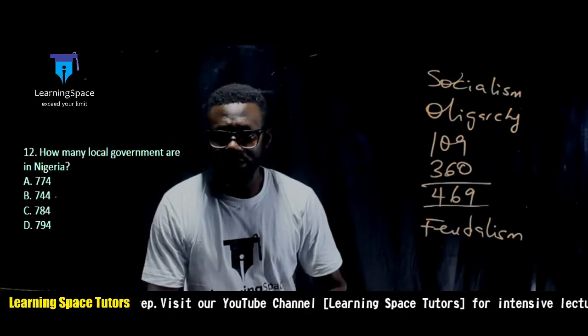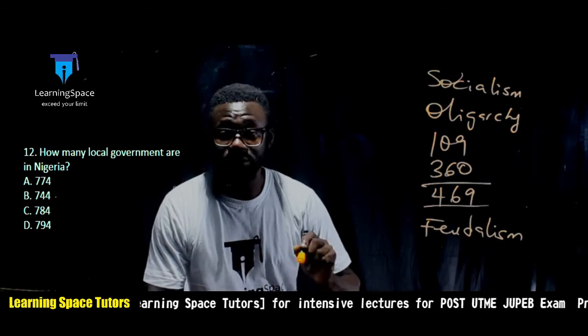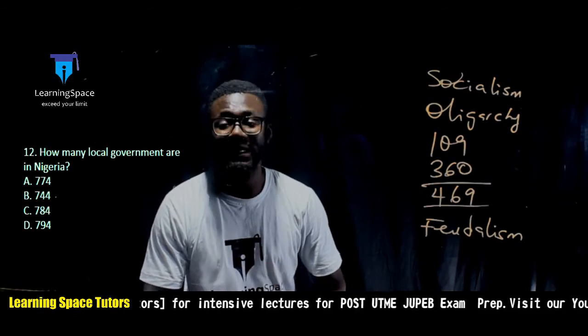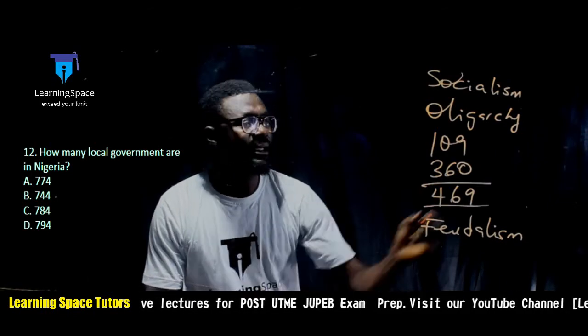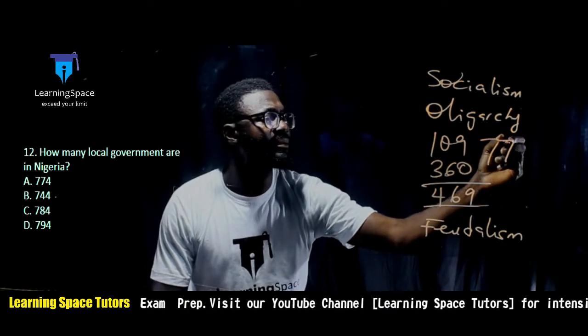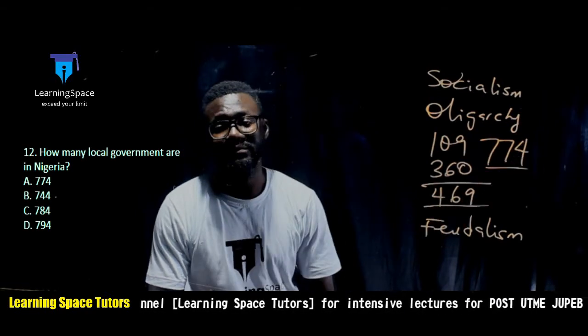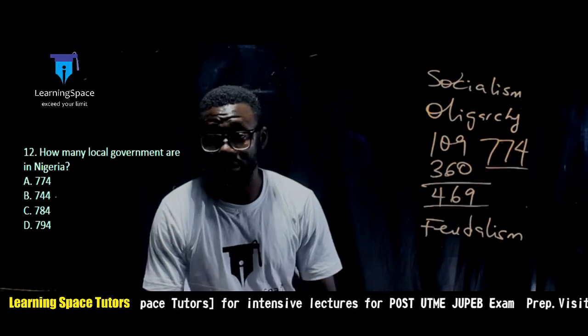The next question is question number 12. How many local governments do we have in Nigeria? I consider this a giveaway question. In Nigeria, we have 774 local governments. So the right answer is option A.